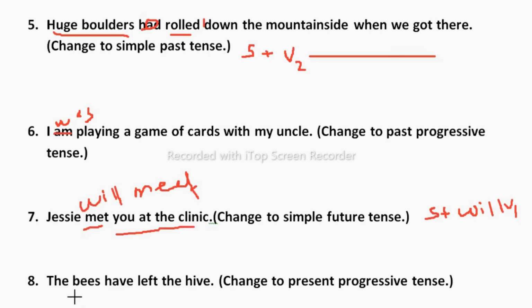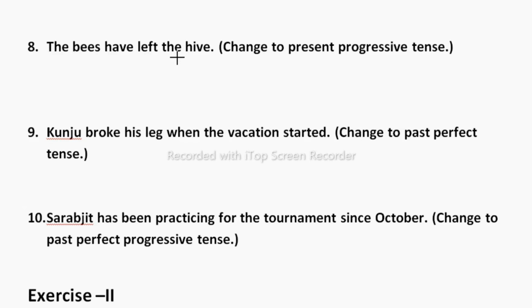Next one. The bees have left the hive. So the bees have left the hive, which is, you can see here, have plus V3, which is present perfect. So we need to change present progressive, which means present continuous tense. So the bees are, remove this have, the bees are leaving, because continuation is there, progressive, so ing form V4. Left is there, so we need to take leaving, leaving the hive. So this will be your answer. The structures you can see in my video. The link is under the description box of this video.